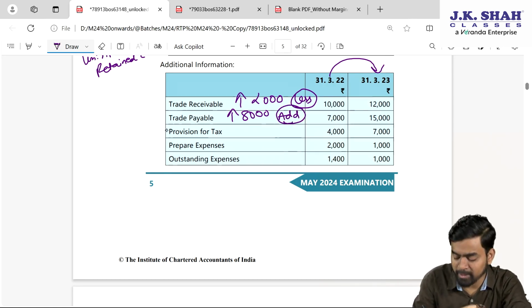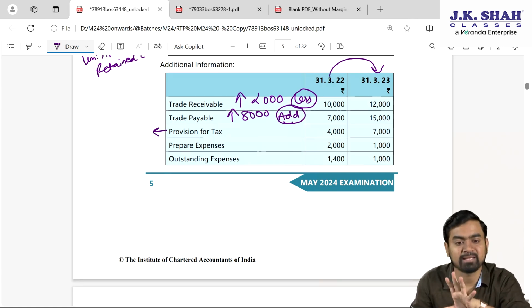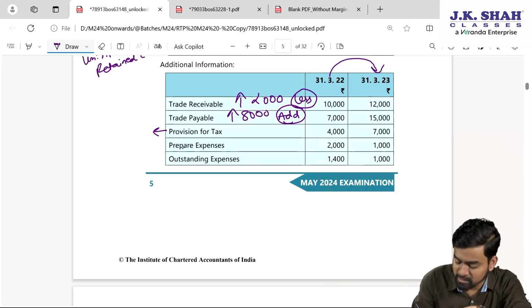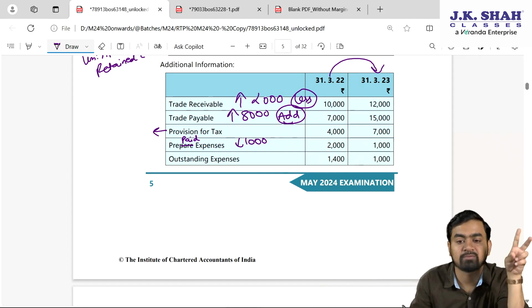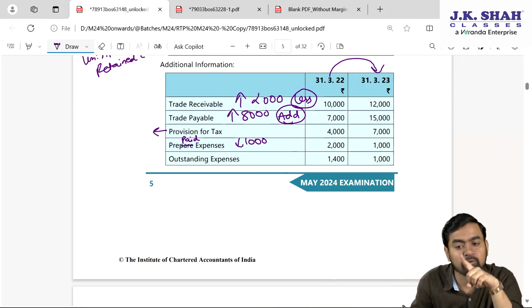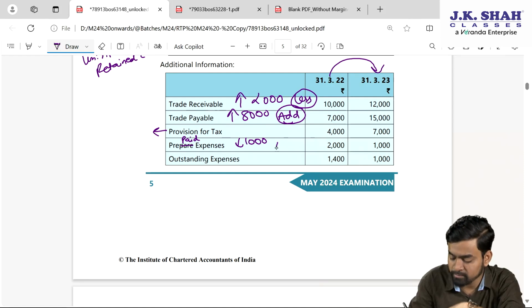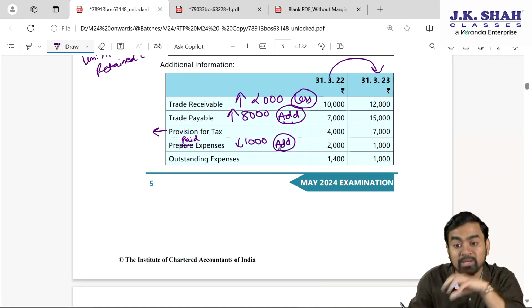Provision for tax, separate provision for tax account we will prepare at the end to find out tax paid is how much, correct? Prepaid expenses 2,000 to 1,000, so there is a decrease of 1,000. So think and then answer. Earlier we used to pay 2,000 in advance, now we are paying only 1,000. So can I say outflow is avoided is as good as inflow? This will be added. So less money is blocked.